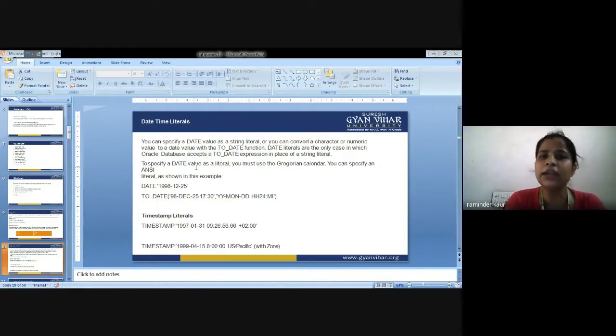To specify a date value as a literal, you must use the Gregorian calendar. You can specify an ANSI literal as shown in this example, that is date.